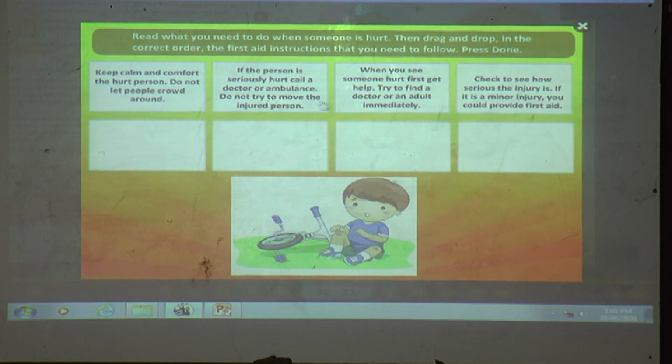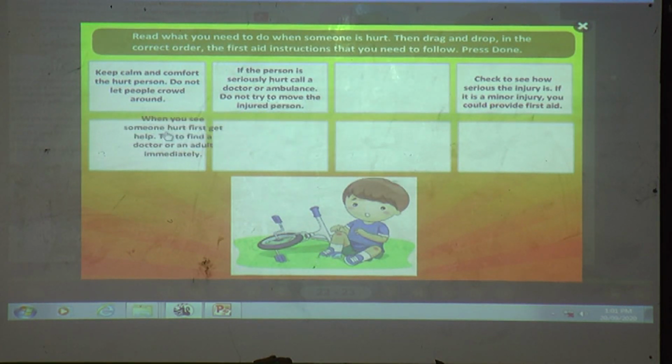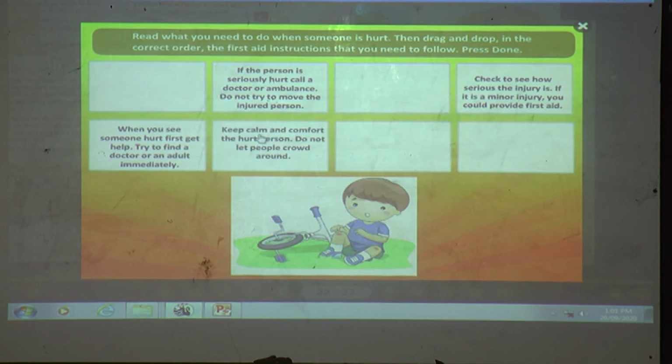So what should the first step be? When you see someone hurt, first get help. Try to find a doctor or an adult immediately. And you have to keep calm and comfort the hurt person. Do not let people crowd around.